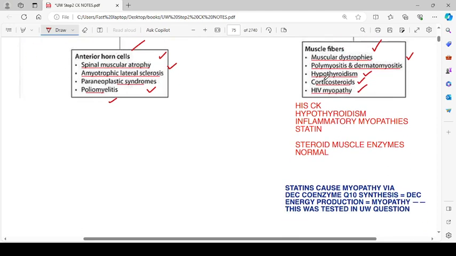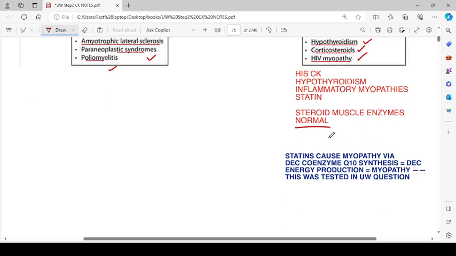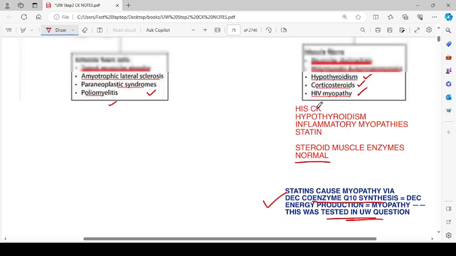So here's CK. What is that? Hypothyroidism, inflammatory myopathies, statin, steroid. Here's CK. So what is that? Steroid muscle enzymes are normal. I don't know, they're just weird mnemonics. So statin causes a myopathy via decreased coenzyme Q10 synthesis. Decreased energy production will result in myopathy. So this was tested in one of the U-Board questions.